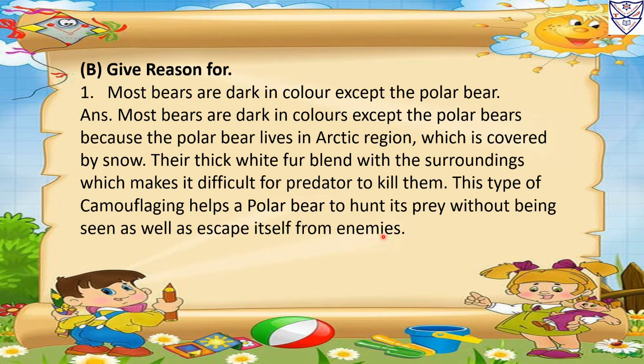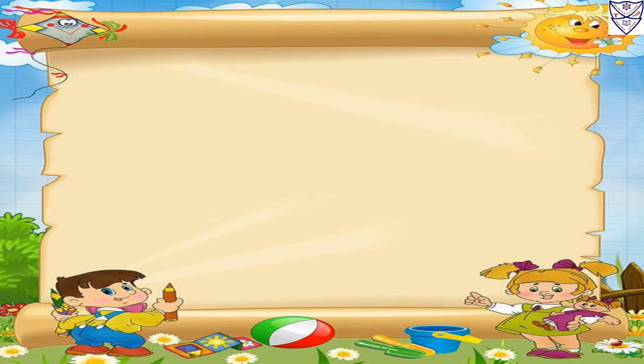Answer. Most bears are dark in colors except the polar bears, because the polar bear lives in Arctic region which is covered by snow. Their thick white fur blends with the surroundings which makes it difficult for predator to kill them. This type of camouflaging helps a polar bear to hunt its prey without being seen as well as escape itself from enemies.